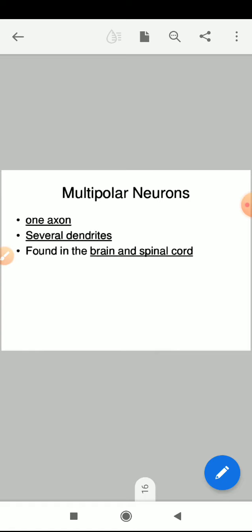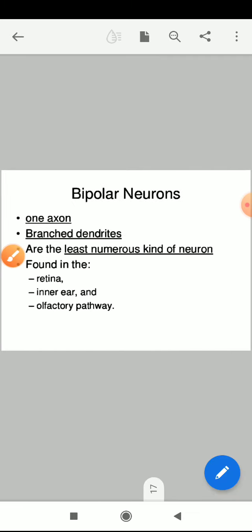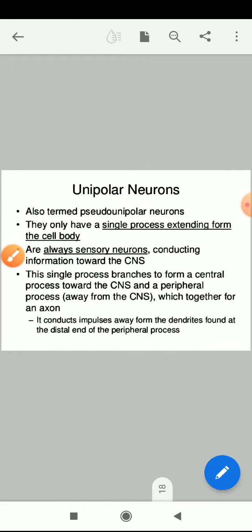And what are the multipolar neurons? Multipolar means several dendrites. The important point here is that the presence of several dendrites is called a multipolar neuron. They are found in the brain and the spinal cord. Bipolar neurons have branched dendrites and only one axon. They are the least numerous kind of neuron, rarely seen. They could be found in the retina, inner ear, and olfactory pathway, which is the nasal region related to the nose.